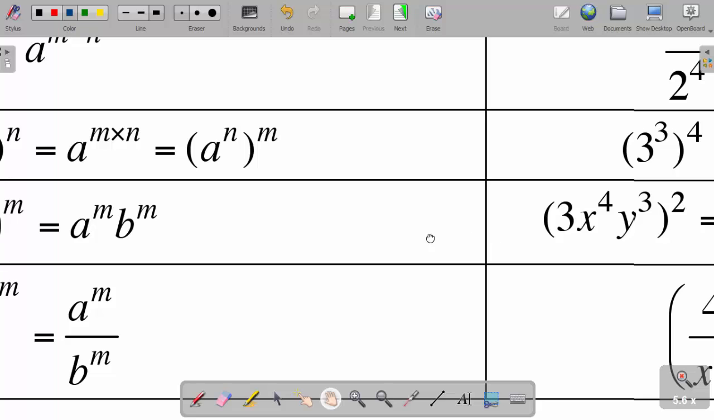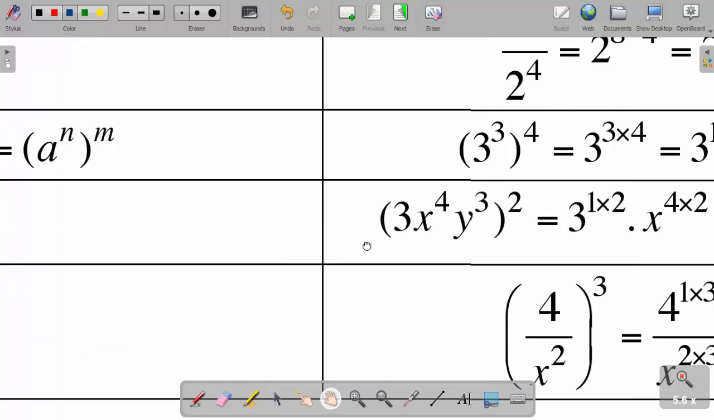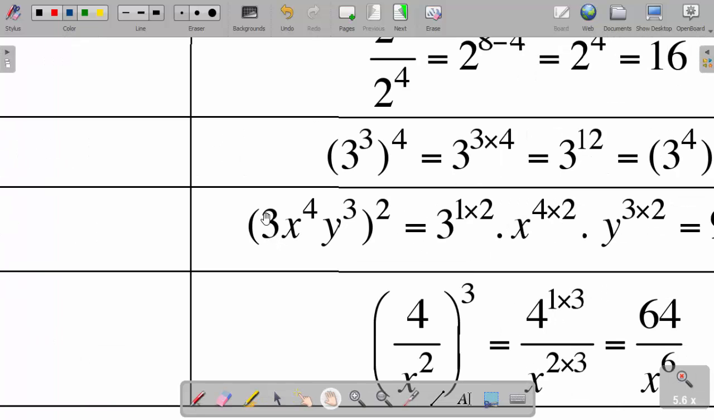Now, if you check my example here, I have open brackets 3x to the power 4, then y to the power 3, close bracket squared. So this square is for the whole brackets, meaning that it is also for the 3, also for the x to the power 4, also for the y to the power 3. Now this 3 is the same as 3 to the power 1.